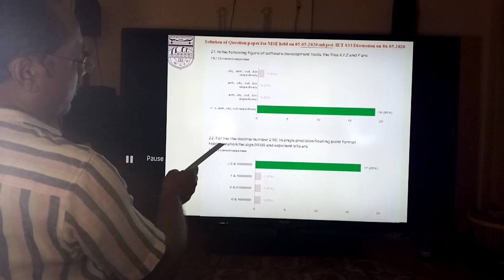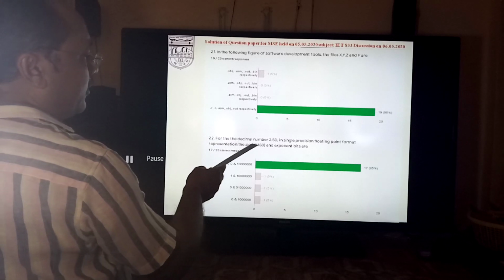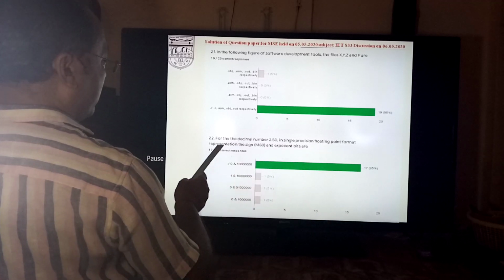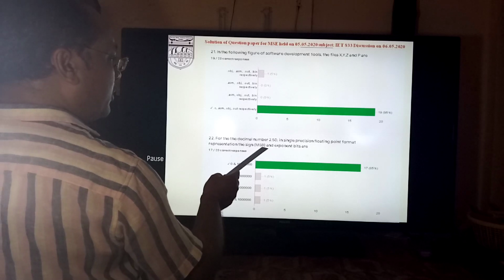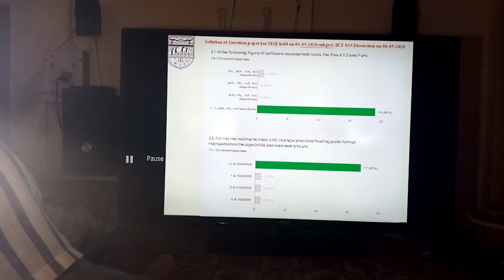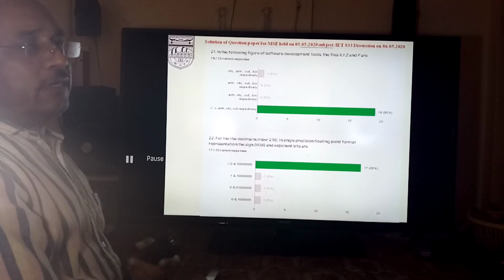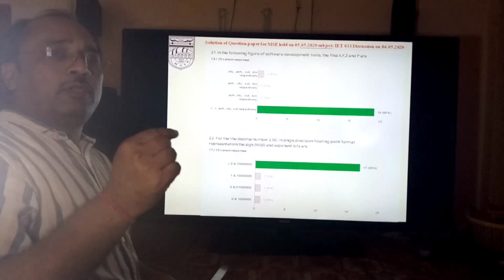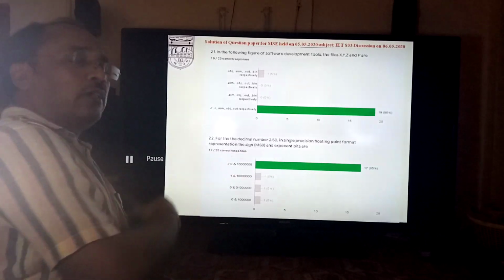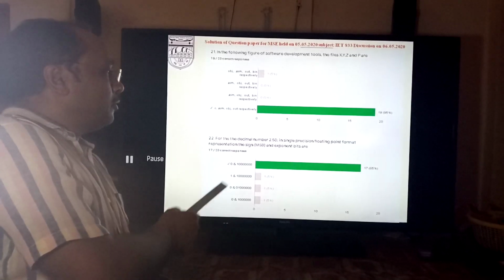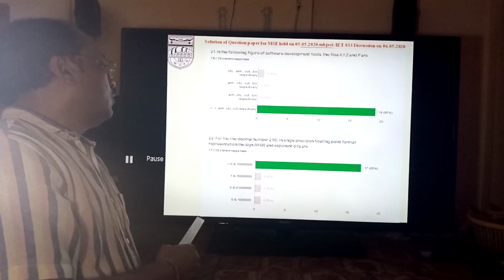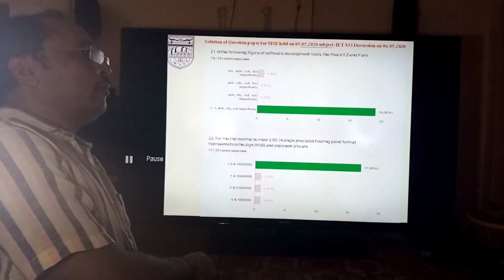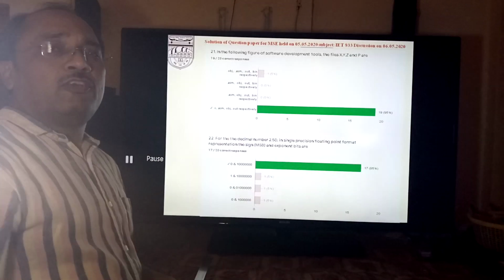The 22nd question was for the decimal number 2.50 in single precision floating point format representation, asking for the sign MSB and the exponent bits. If we represent 2.50, it can be written as (-1) to the power s, and because it is positive, (-1) to the power 0, so the MSB will become 0. Then 2.50 is 2 multiplied by 1.25, that is 2 to the power 1, so 2 to the power e minus 127, where e minus 127 must be 1.